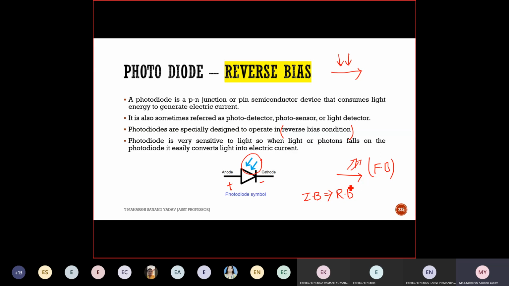How will it work under forward bias? Zener diode under forward bias, will it work or won't it work? It will work, but the working is the same as a normal diode only.